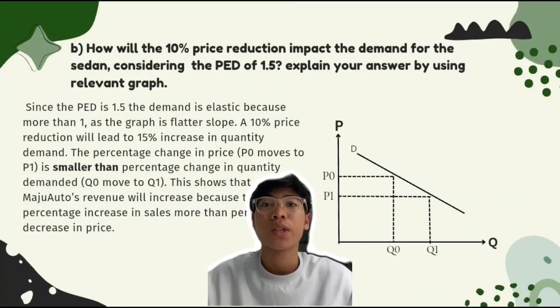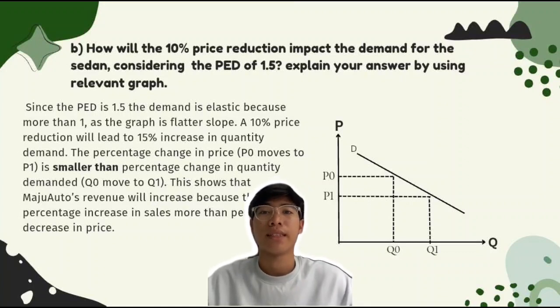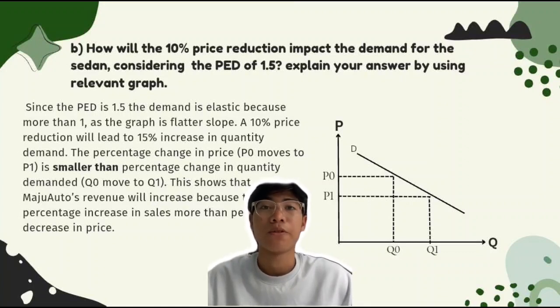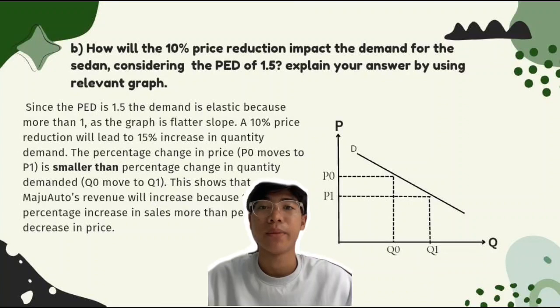Okay, the next one, question 1b. How will the 10% price reduction impact the demand for the sedan, considering the PED is 1.5? Since the PED is 1.5, the demand is elastic because it's more than 1, as the graph has a flatter slope, as you can see right there. A 10% price reduction will lead to a 15% increase in quantity demanded.